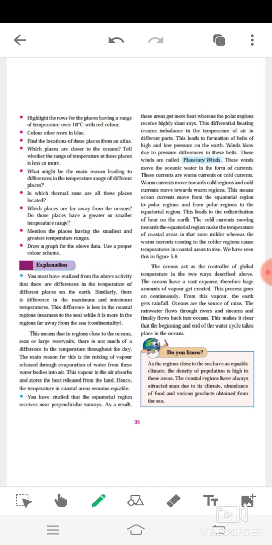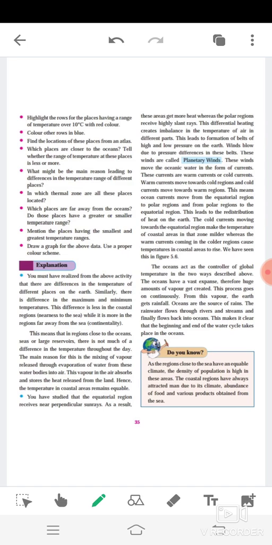Now these currents are warm currents or cold currents. This means ocean currents move from the equatorial region to the polar region, and from the polar region to the equatorial region. The cold currents moving towards the equatorial region make the temperature of coastal areas in those zones milder, whereas the warm currents coming into the cold regions cause the temperature to rise. If you want to see, you can see in figure 5.6, or we have already seen that. Now go to the next paragraph.